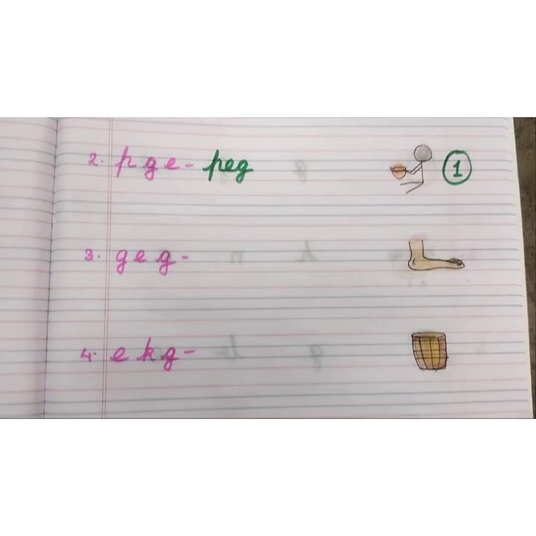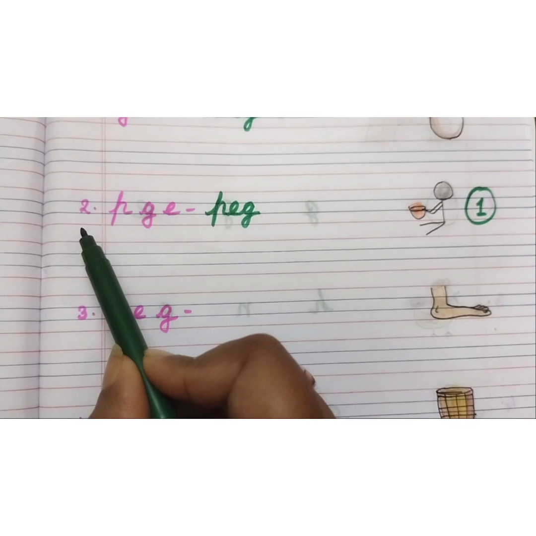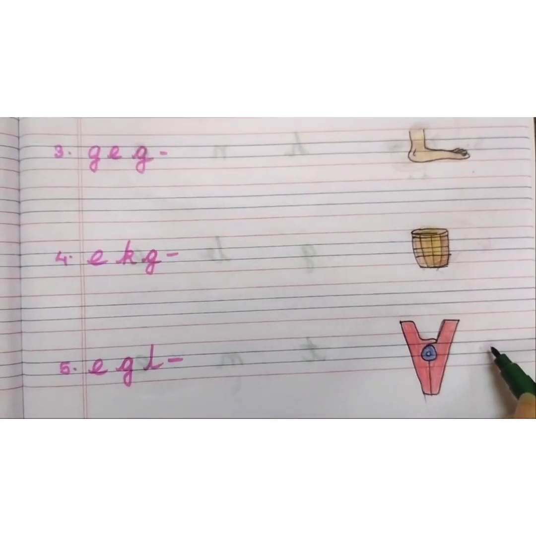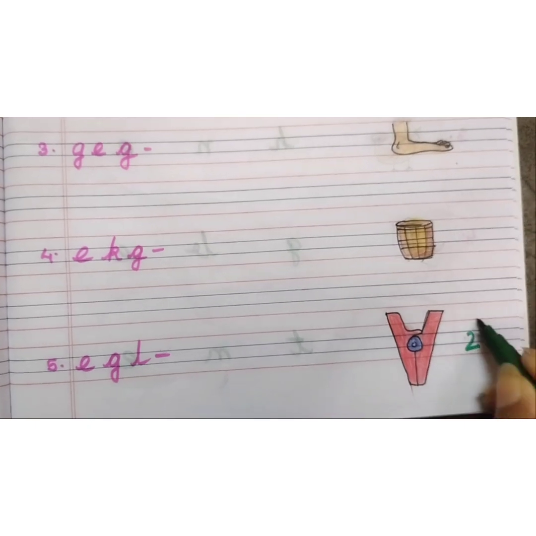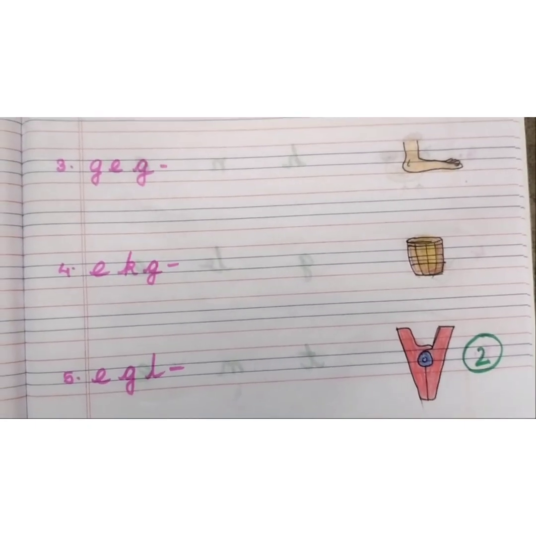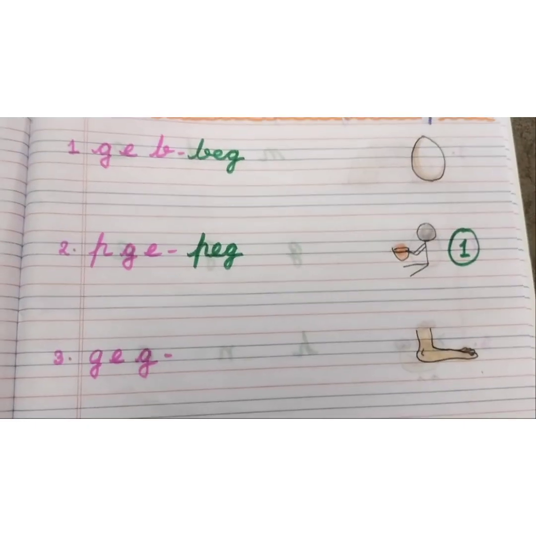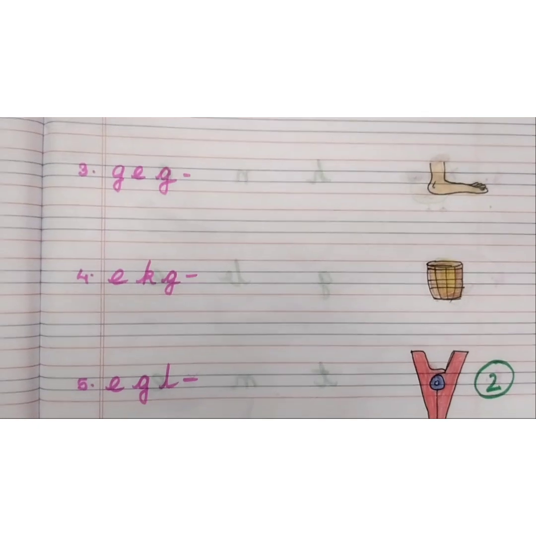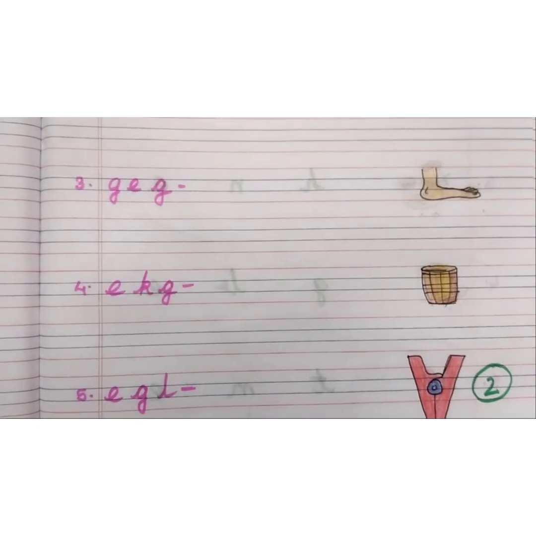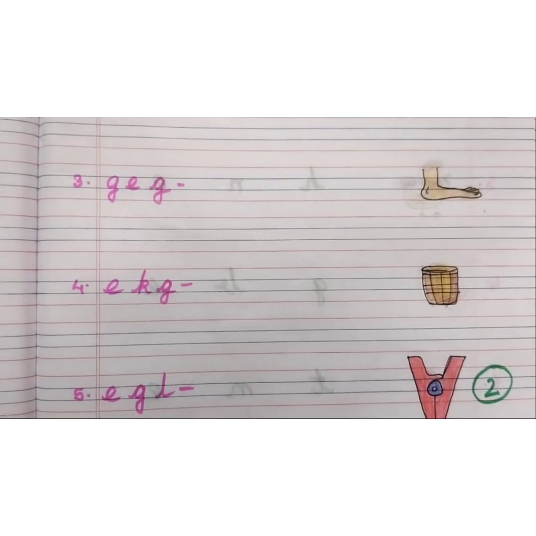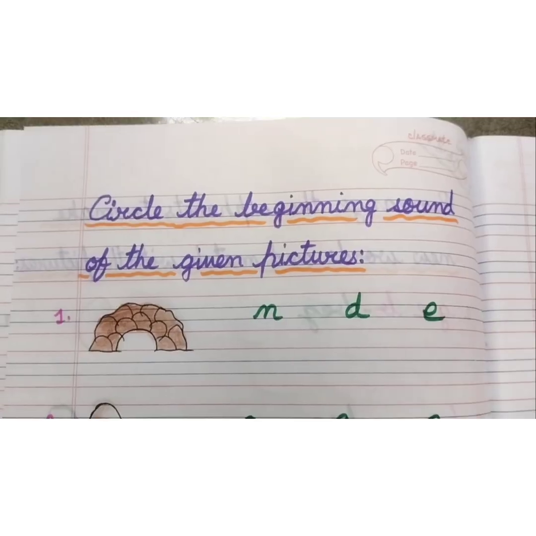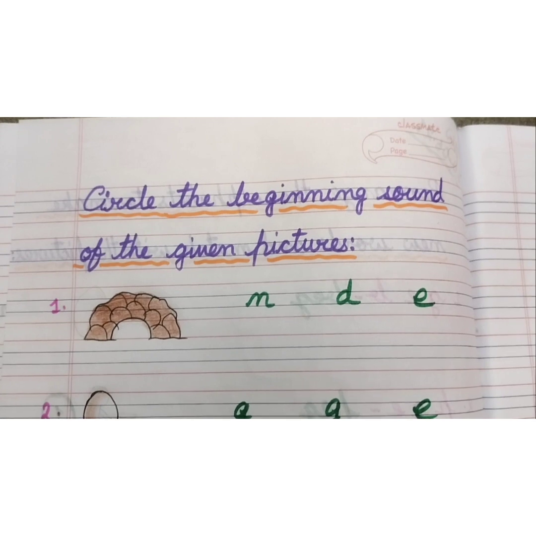Now let us find out peg is in which number? Peg is in number 2. So here beside this picture we will write number 2 and we will make a circle. Okay? So in this way we will do it. Number 1 and 2 I have done it for you. Number 3, number 4 and number 5, please do it by yourself.